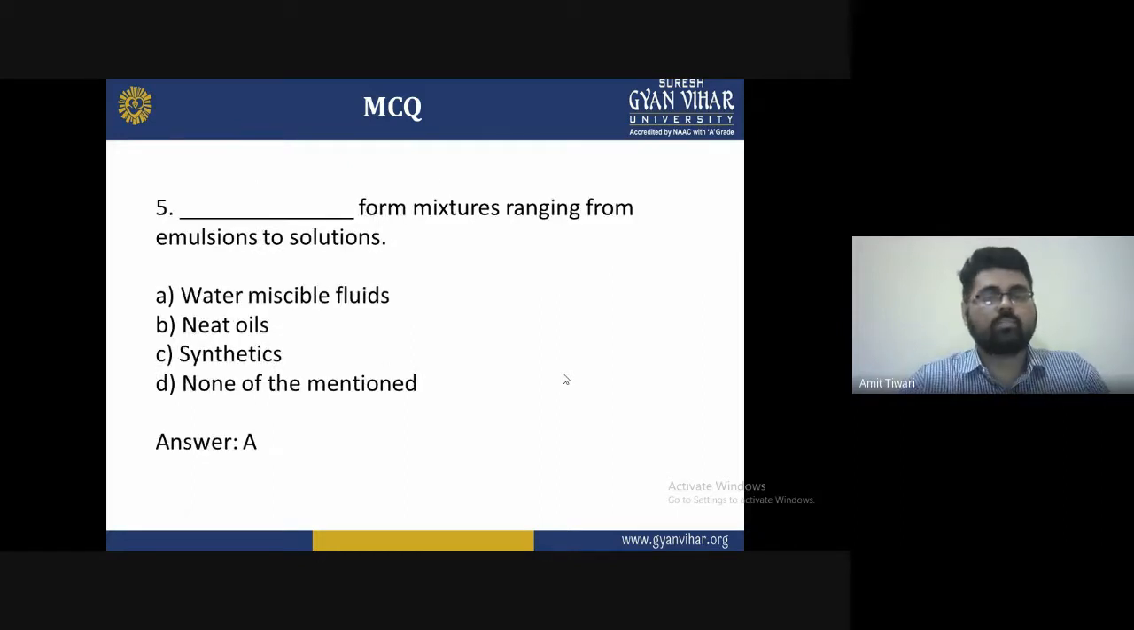Fifth one is a dash, a mixture ranging from emulsion to solution. The options are A, neat cutting fluid, B, mineral oil, C, synthetics, and D, none of the mentioned. So the correct answer is A. That is the water-soluble mix, a mixture ranging from emulsion to solution, which is more dangerous for that. If we require it for machining, it is to be observed and mentioned.